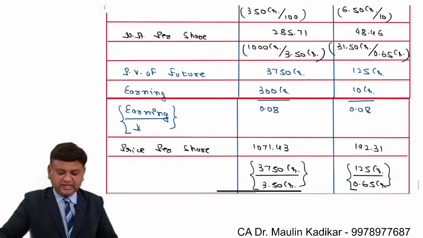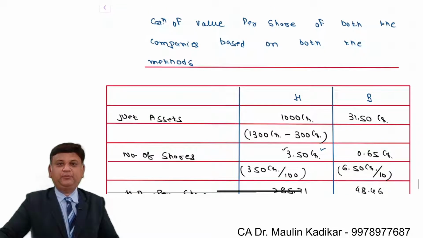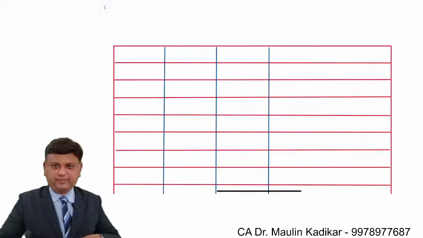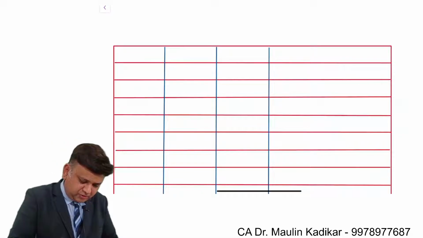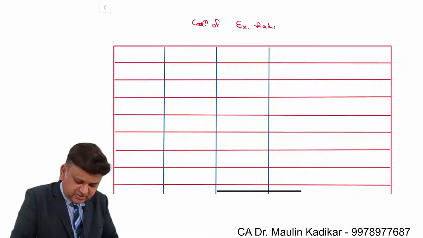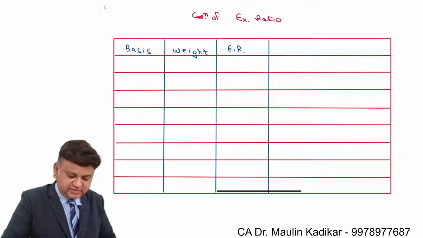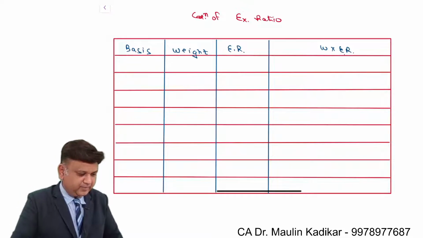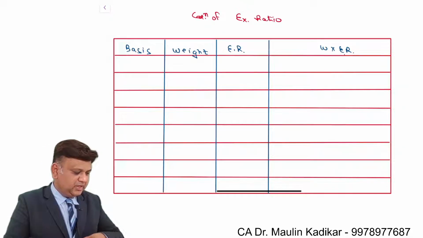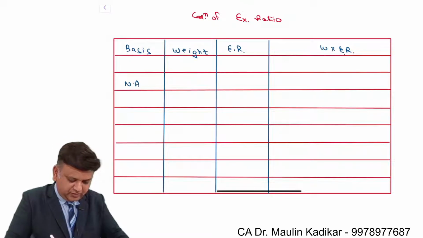Now I request all of you to make the calculation of the exchange ratio on your own and put your answer in the chat box. So let us answer calculation of exchange ratio. In that, column number 1 is basis, column number 2 is weight, column number 3 is exchange ratio, weight into exchange ratio. It has been given that 1 is the weight to be given for net asset. So for net asset it is 1 divided by 1 plus 3.